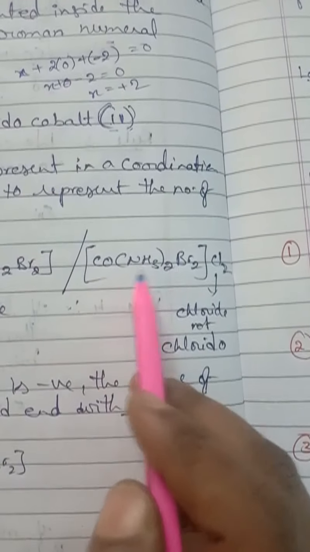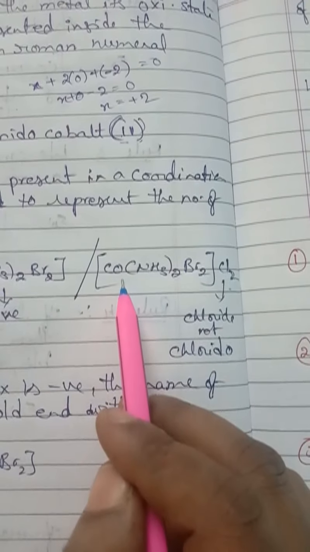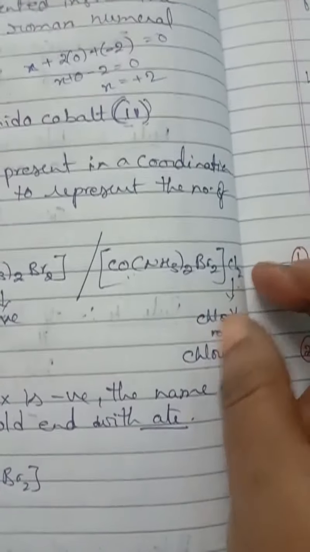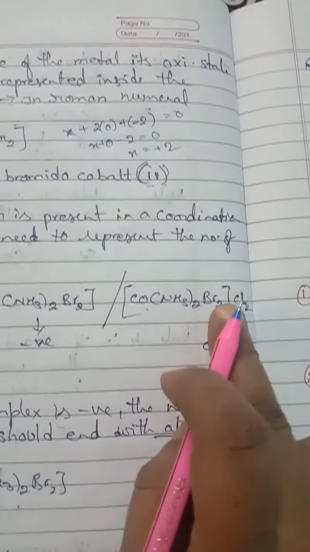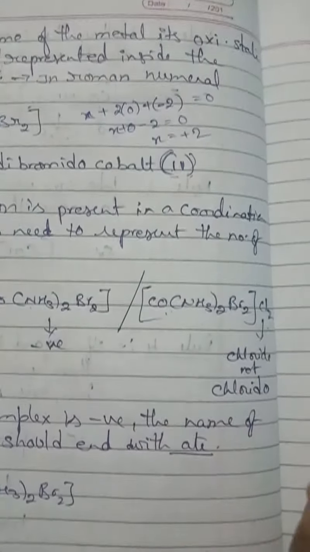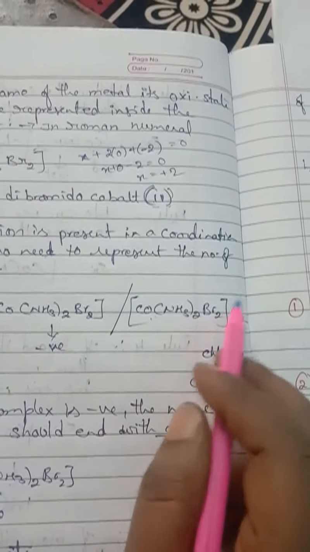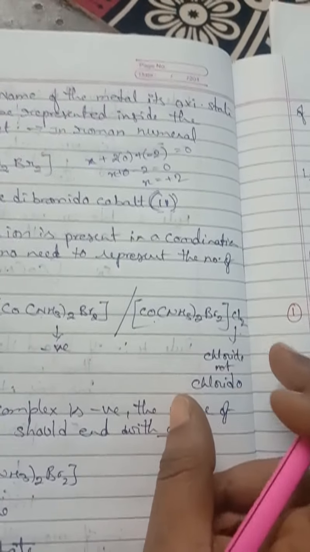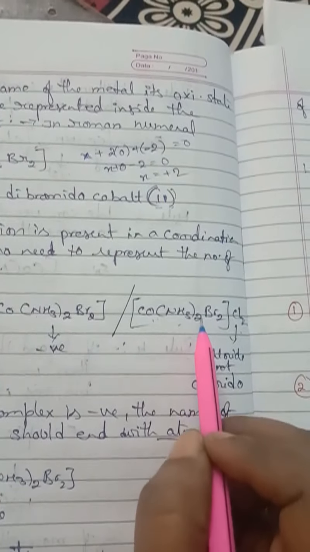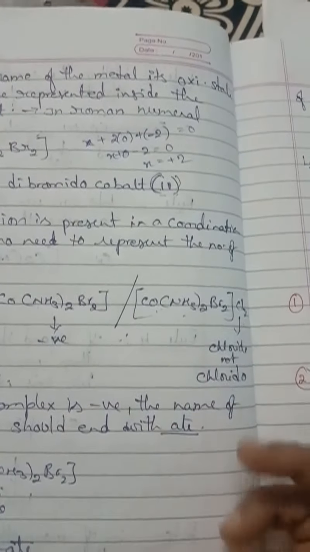Another example: Co(NH3)2 Br2 Cl2. This one is negative, this one is positively charged, isn't it? Chlorido means chloride, so it is negatively charged. So here what do you have to write? You have to write chloride only, no need to write chlorido. Clear? Whatever is present outside the sphere, you need not write as chlorido. Write only as chloride. So diamine dibromido cobalt 2 chloride. Clear? Yes. Next one, 8th rule.